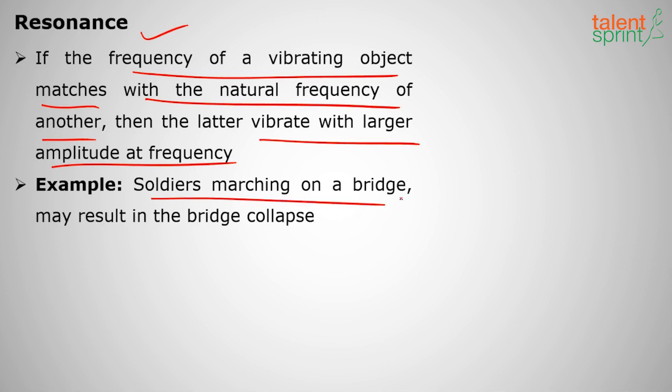Soldiers marching on a bridge. When the soldiers are marching on a bridge, they are vibrating. If the natural frequency of the bridge matches with the vibrating frequency, then the bridge will start to vibrate and the bridge will collapse. That's why soldiers will not march on a bridge. They'll just go on their way. Otherwise the bridge will collapse because of resonance.